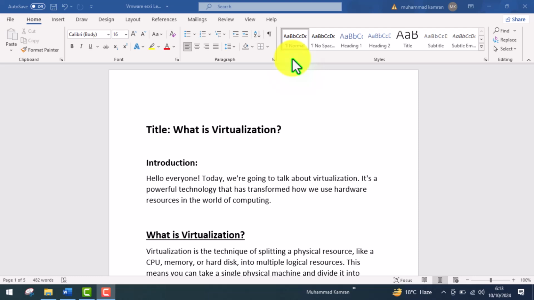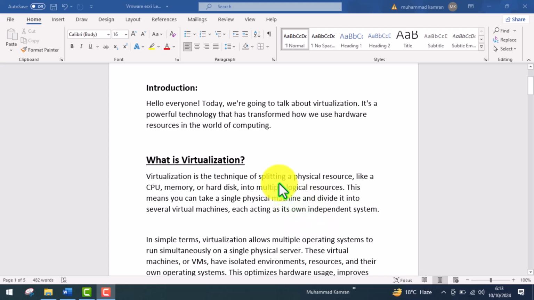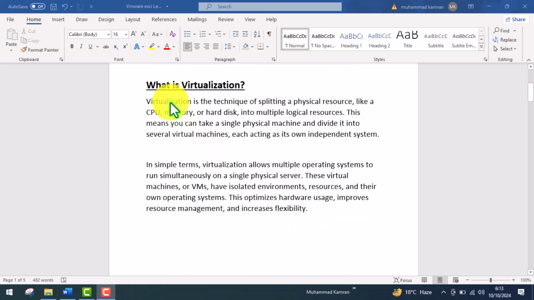Introduction. Hello everyone. Today we are going to talk about virtualization. It's a powerful technology that has transformed how we use hardware resources in the world of computing. So now, what is virtualization? Virtualization is the technique of splitting physical resources like a CPU, memory, or hard disk into multiple logical resources.